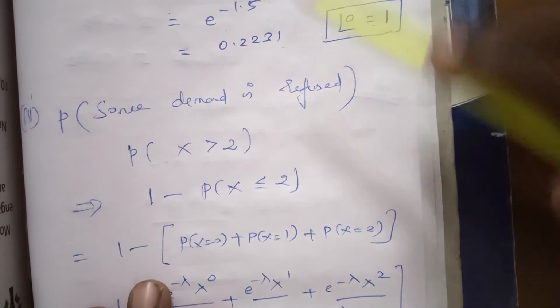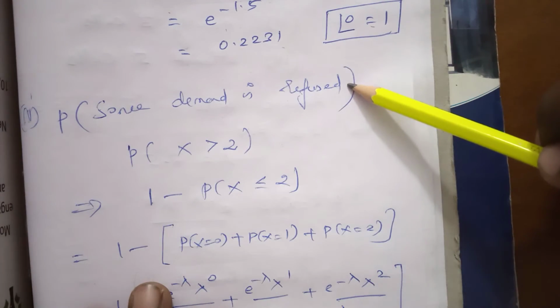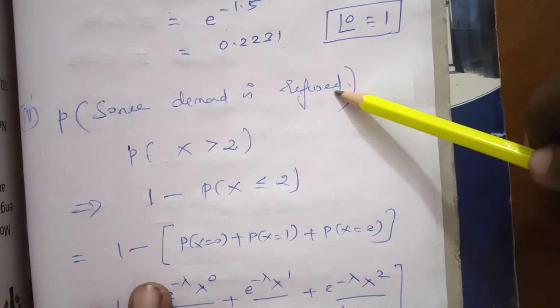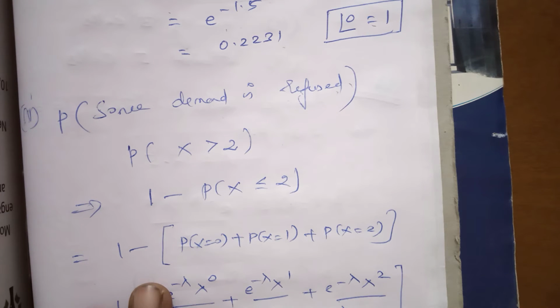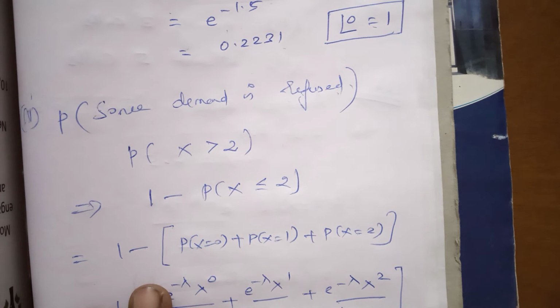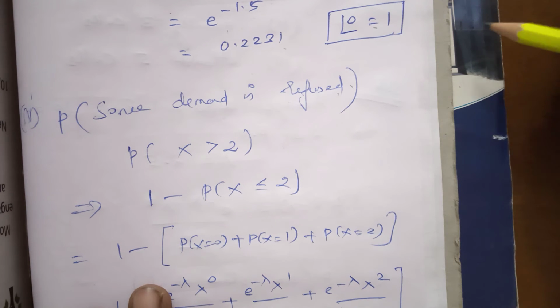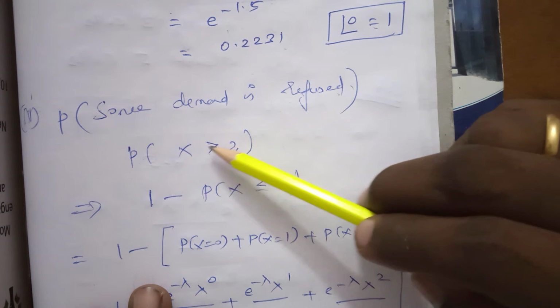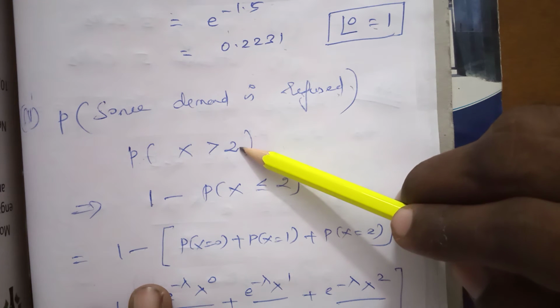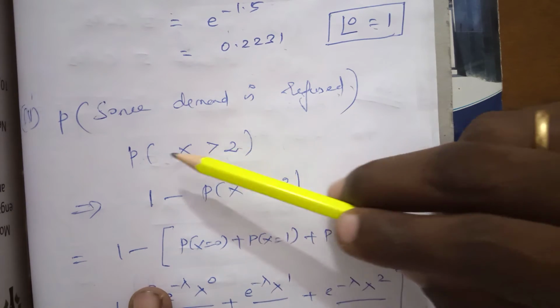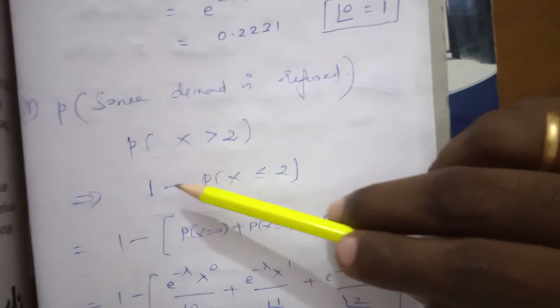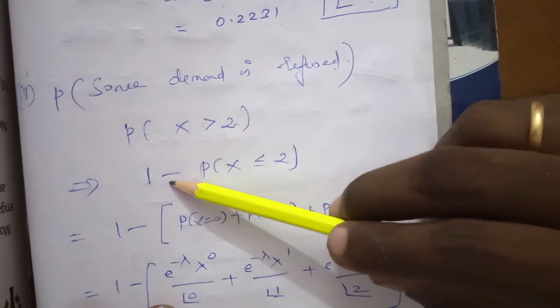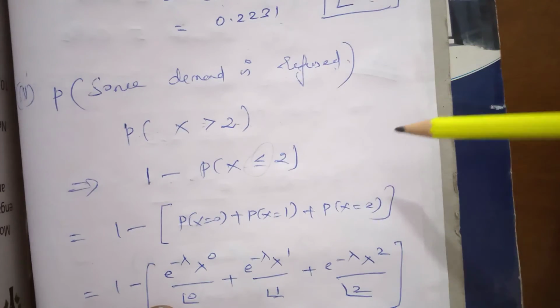The second subdivision: some demand is refused. Some demand is refused means more than 2 cars are demanded, not exactly 2. So in this problem we need the probability of x greater than 2. The formula is probability of x greater than 2 equals 1 minus probability of x less than or equal to 2, which is a property.